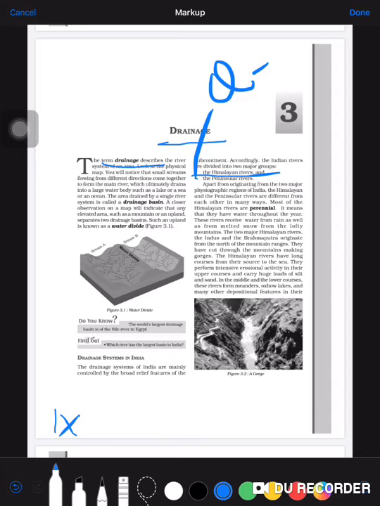As I have told you, the Himalayan rivers are the longer rivers. They have water throughout the year because they get water from snow and rain, and these rivers are called the perennial rivers.